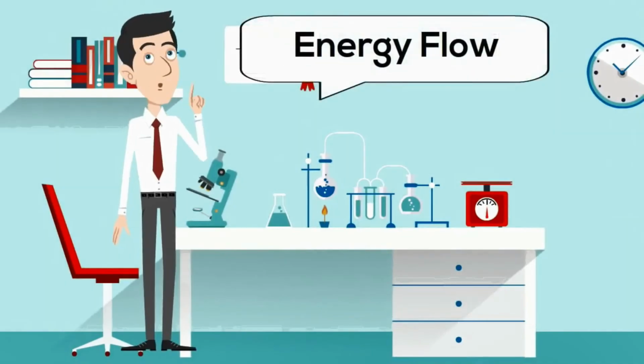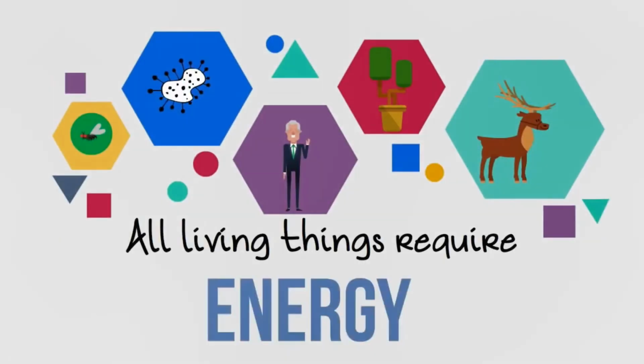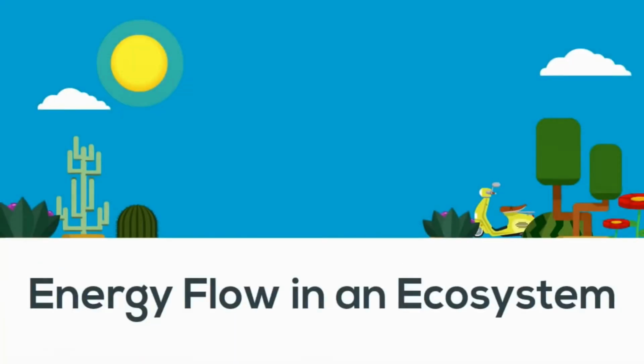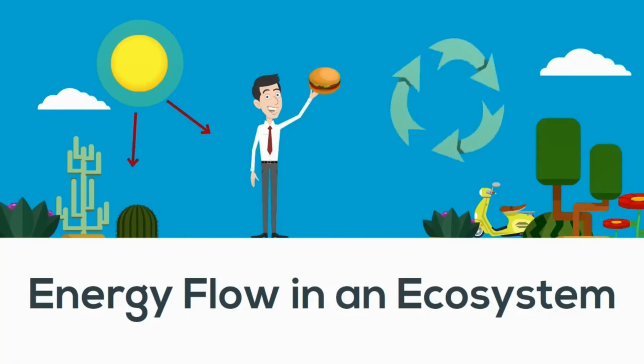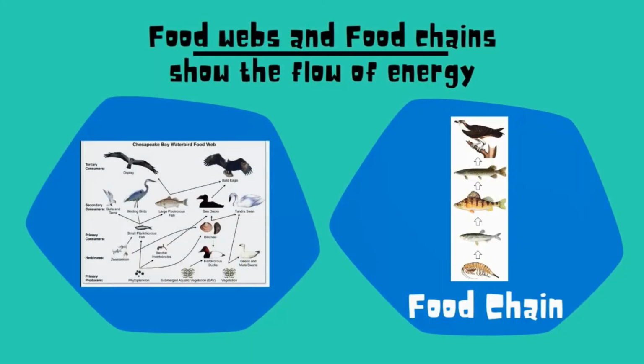Energy flow in an ecosystem. All living things, which are biotic factors, require energy. Some of these biotic factors get their energy from the sun. Others eat other biotic factors. As a result, energy flows in ecosystems. This flow of energy can be represented with food chains and food webs.